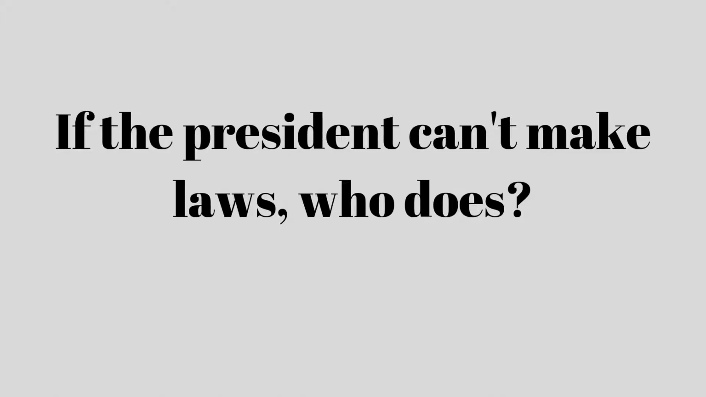If the president can't make laws, who does? The legislative branch of government, which includes Congress, Senate, and House of Representatives, write the laws, and once they are approved by the majority in the legislative branch, the laws are sent to the president to be signed into effect or vetoed. If a law is vetoed, that doesn't mean that it won't still become a law. The legislative branch can still vote it into effect with a 2/3 vote for it.